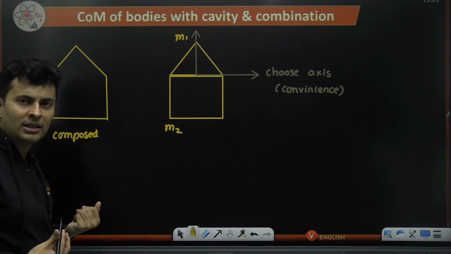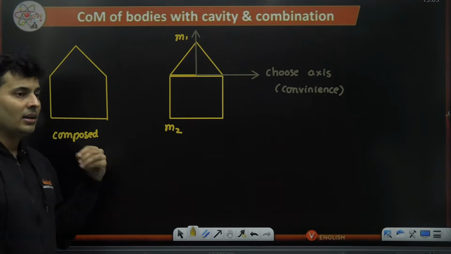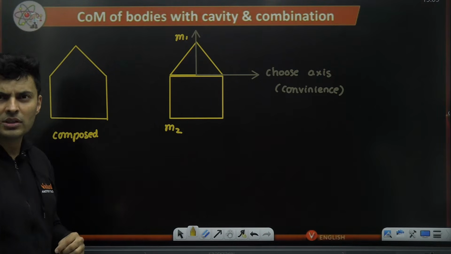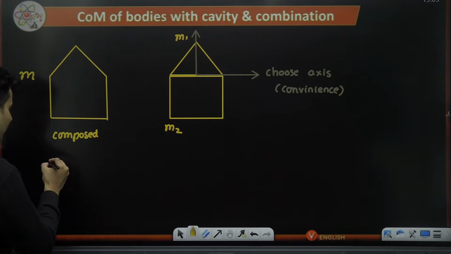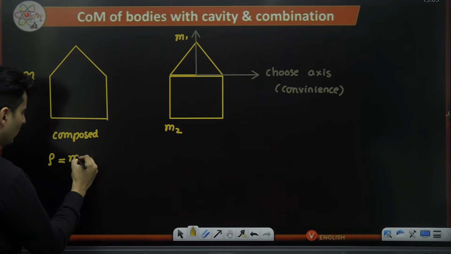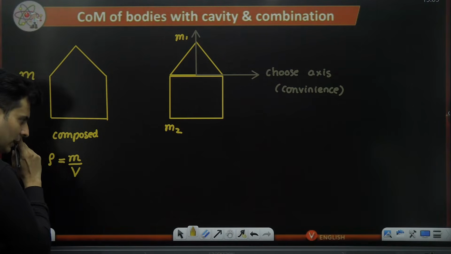Then the density will be constant. If it is a two-dimensional object, the areal density sigma will be constant. This can't be 1D, so I'm ignoring that. For a three-dimensional object, rho will be the total mass by the total volume.